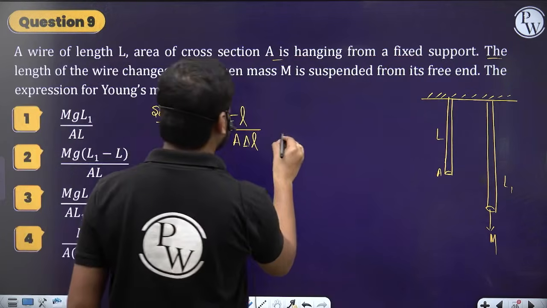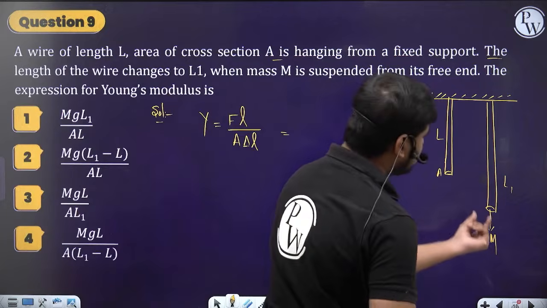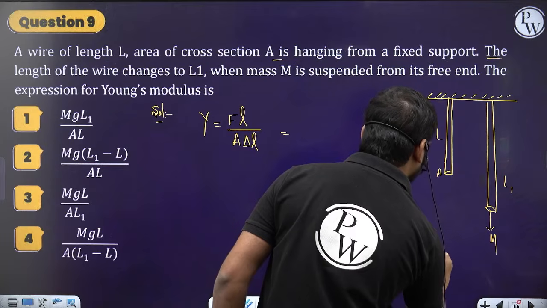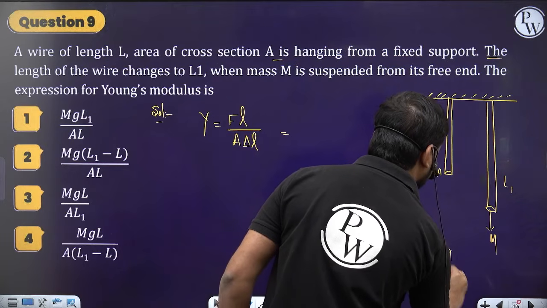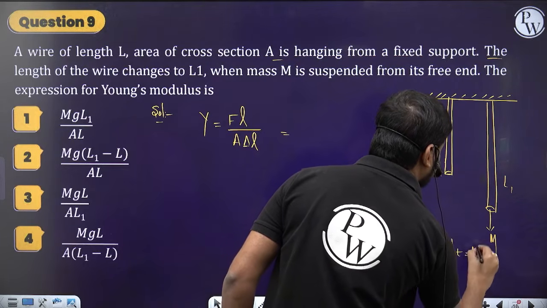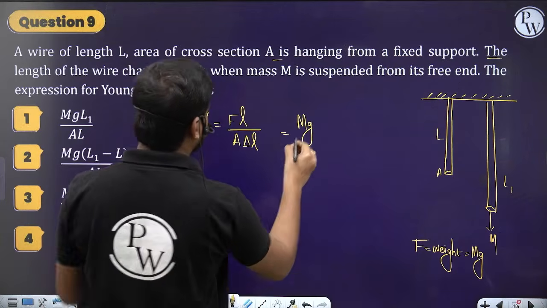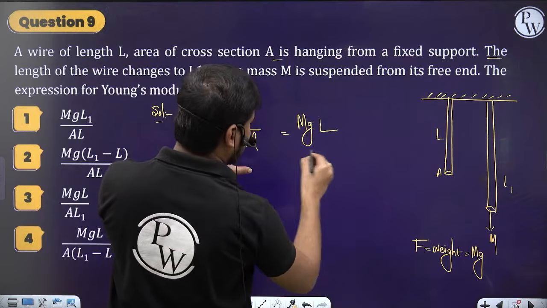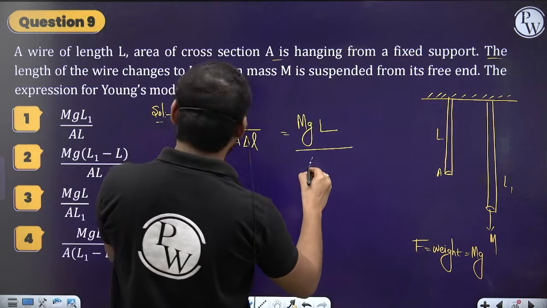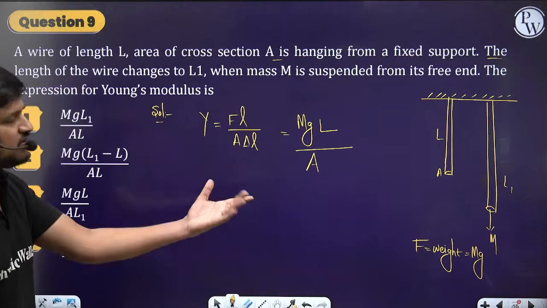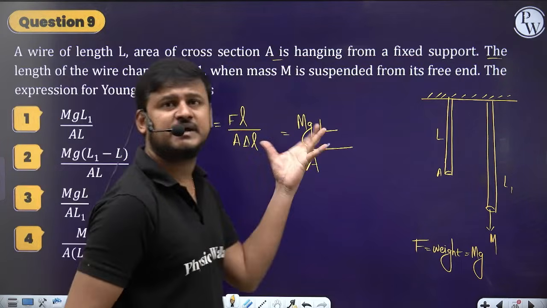So I can write here F is nothing but, some mass is hanging, so the force is equal to the weight, which is equal to mg. Force is mg. Its original length is L, and the area, let it be in terms of area only. In the options the area is given as area only, they did not mention the radius. If they mention the radius, you can write pi r square.